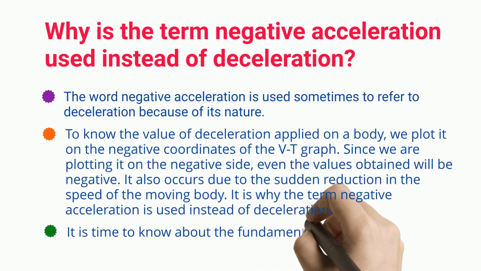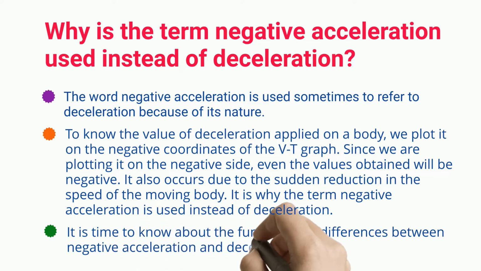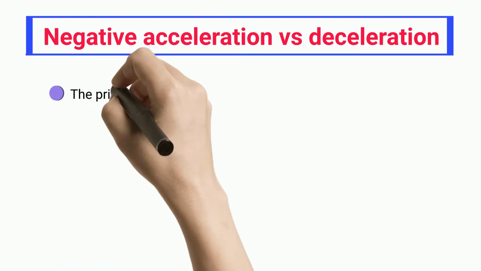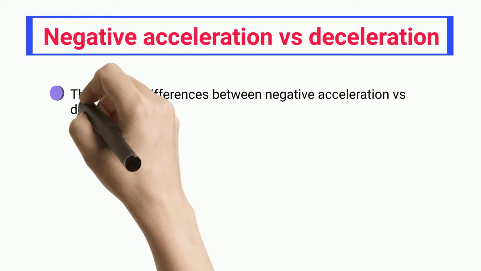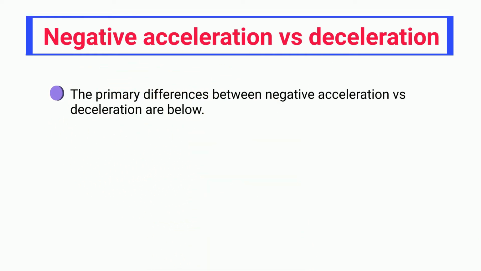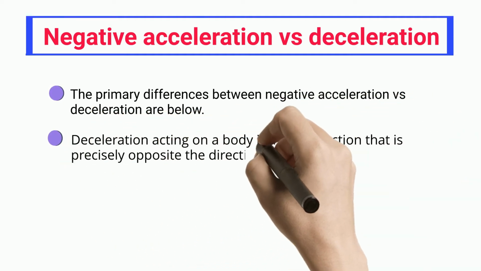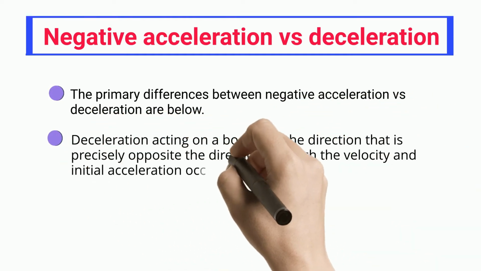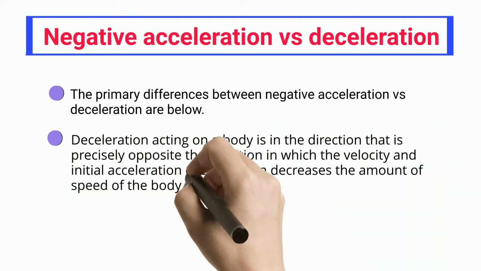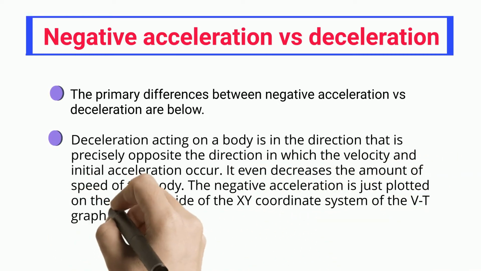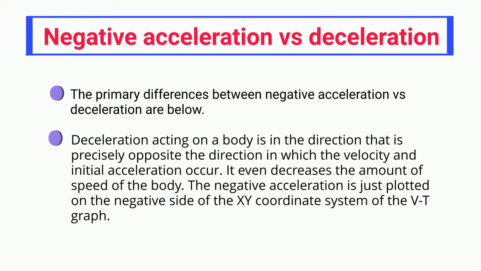It is time to know about the fundamental differences between negative acceleration and deceleration. Negative acceleration versus deceleration. The primary differences are below. Deceleration acting on a body is in the direction that is precisely opposite the direction in which the velocity and initial acceleration occur. It even decreases the amount of speed of the body. The negative acceleration is just plotted on the negative side of the xy coordinate system of the VT graph.